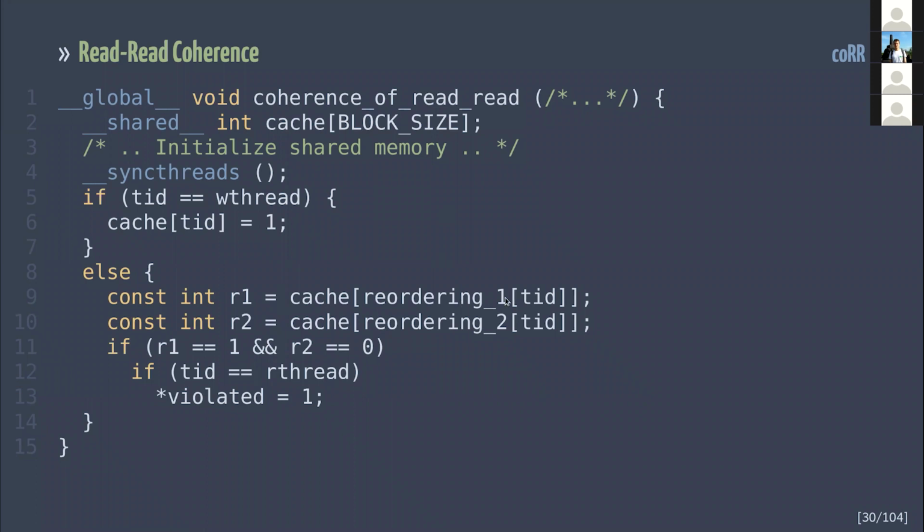So reordering 1 and reordering 2 is virtually the same array. So it's just a way to force the compiler to read the address twice. Okay, got it.